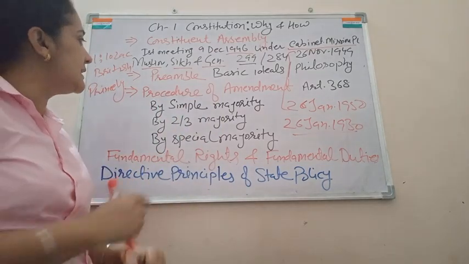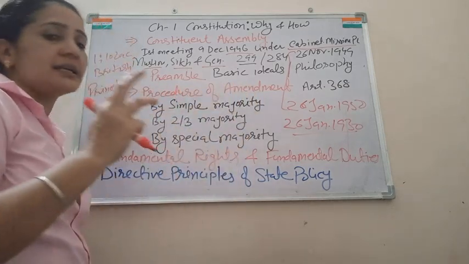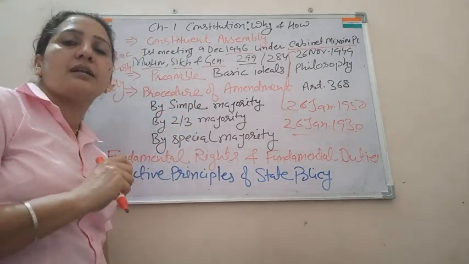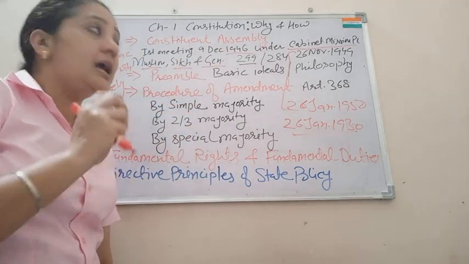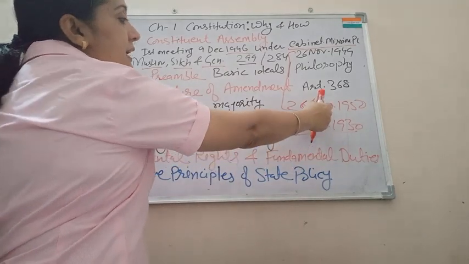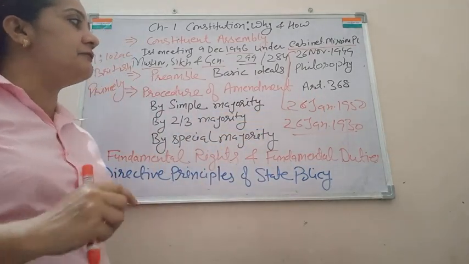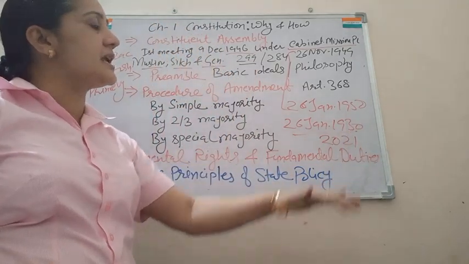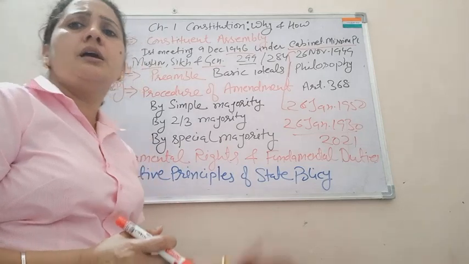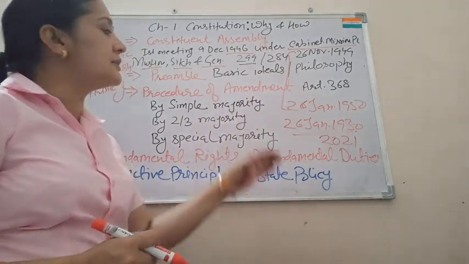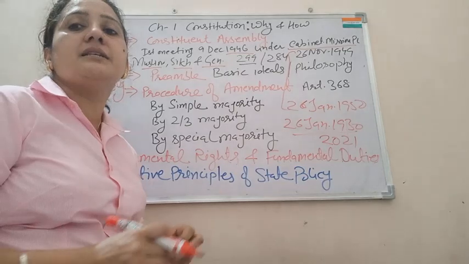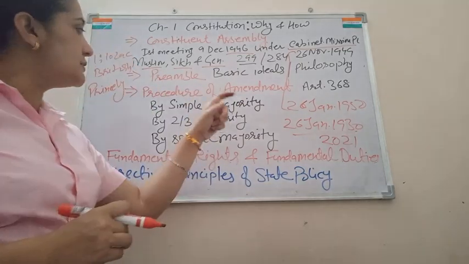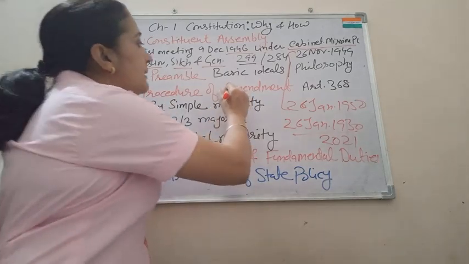If you look at the procedure of amendment, there are simply 3 procedures of amendment in our constitution. First of all, the question arises why there is a need for amendment. We implemented our constitution on 26 January 1950, and now we are living in 2021. There is a long journey after the making of our constitution, so as per the need of society or the need of the hour, some changes are required to meet the criteria of the present day. That's why there is a procedure of amendment.